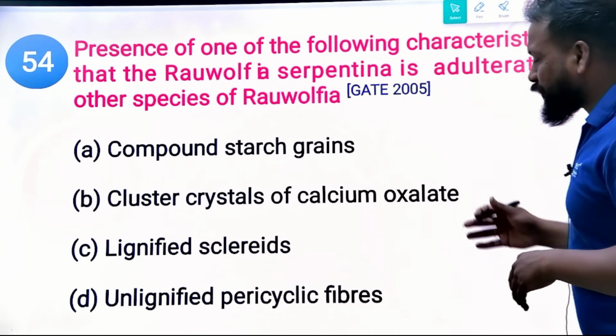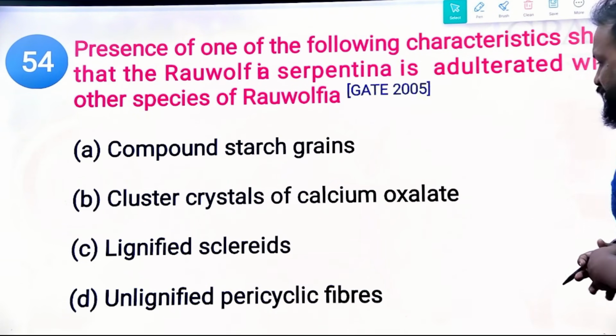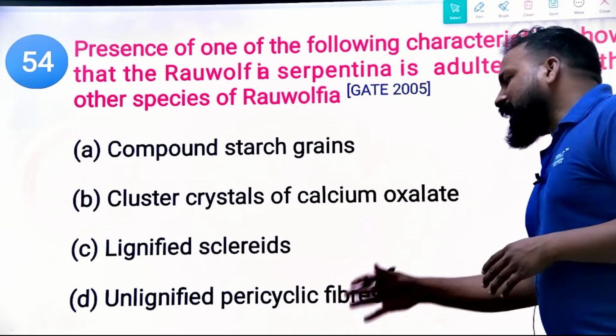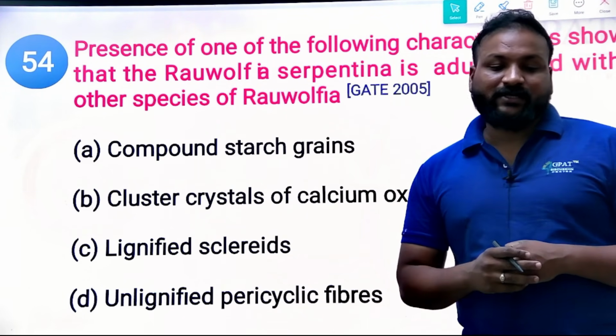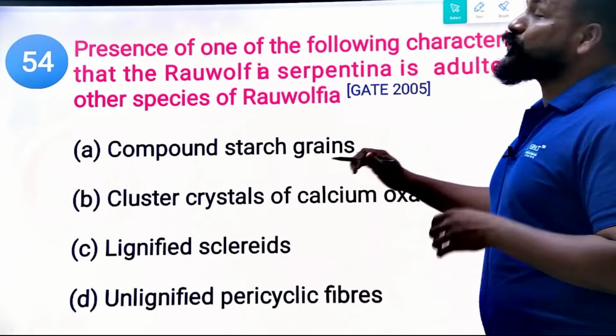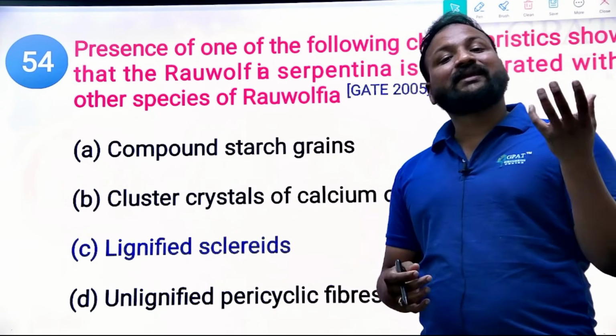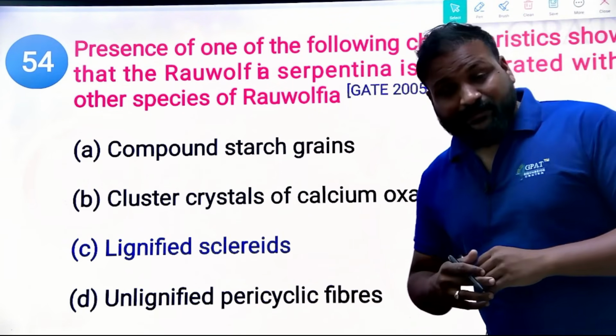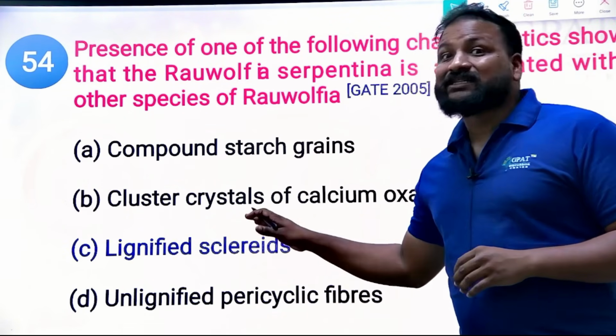The options are starch grains and clusters of crystals of calcium oxalate, lignified sclereids, and unlignified pericyclic fibers. So what is the right answer here? When you see the microscopy and TS of Rauwolfia serpentina, you can see the lignified sclereids.